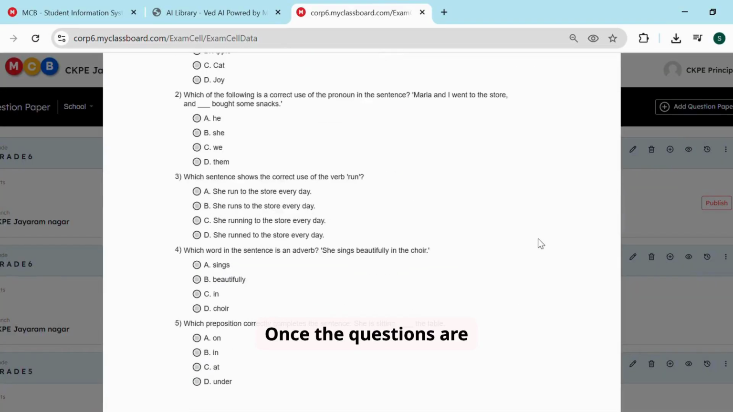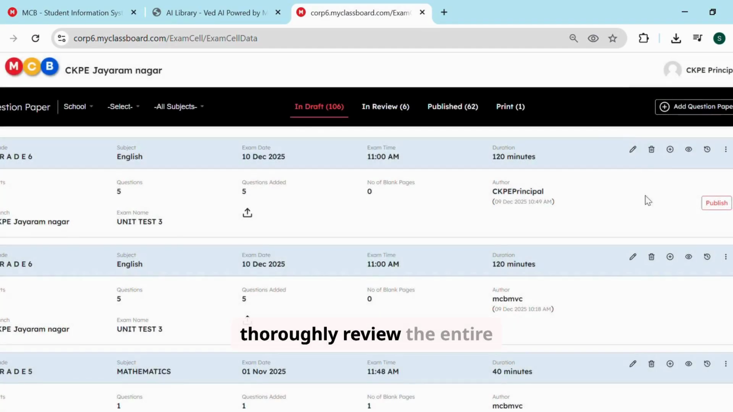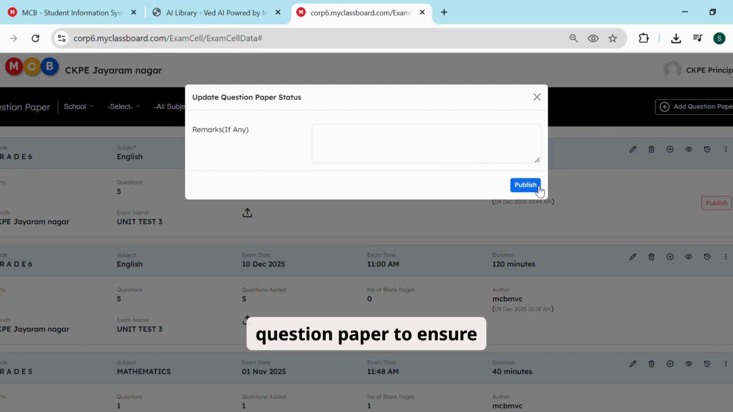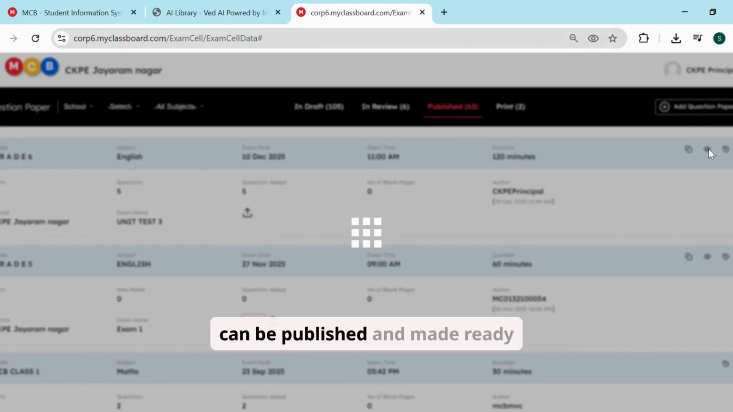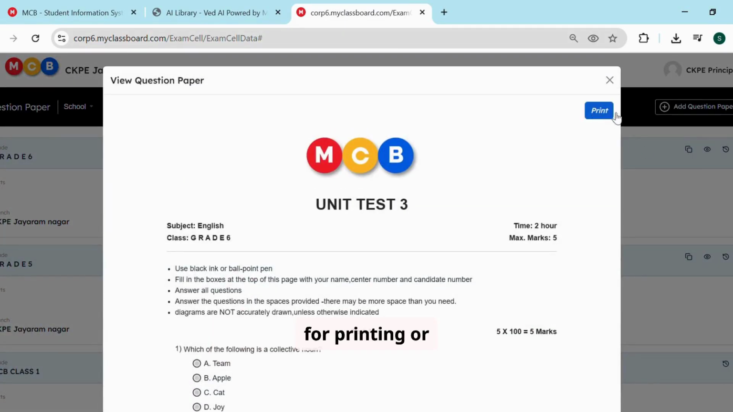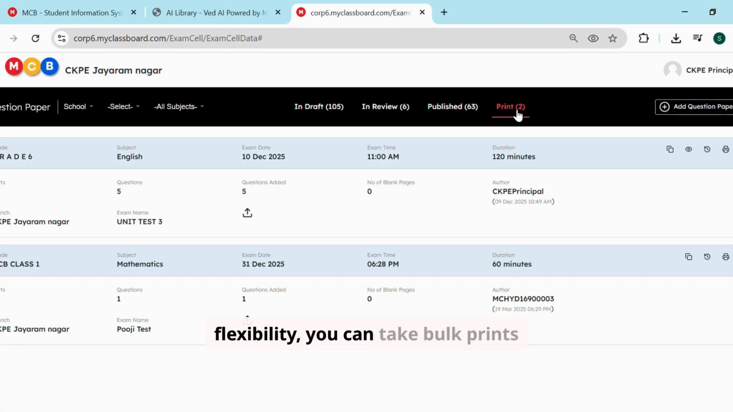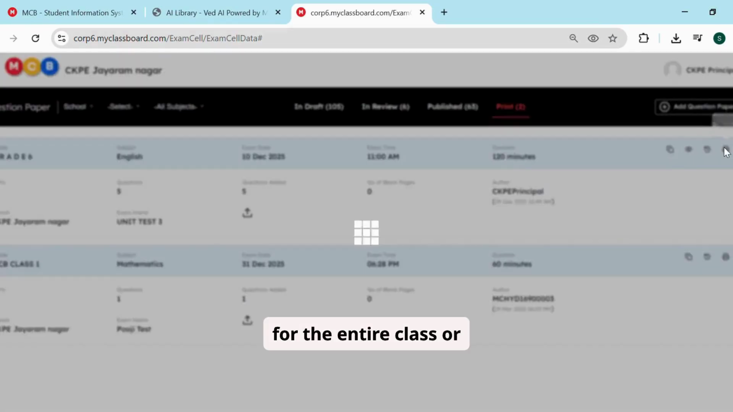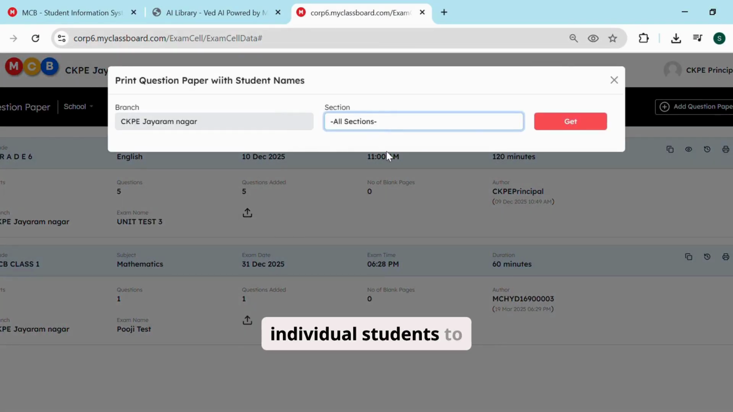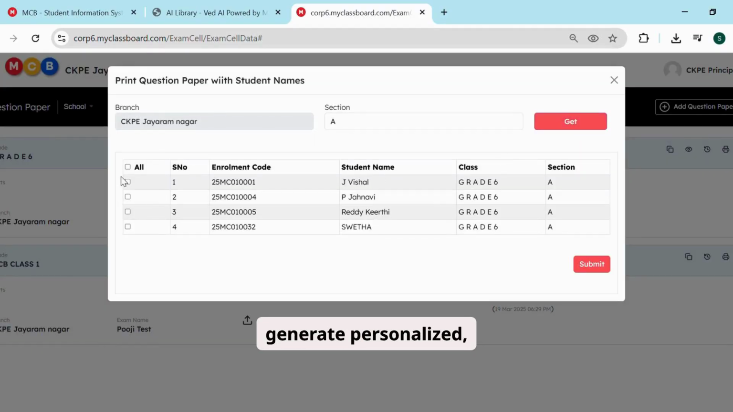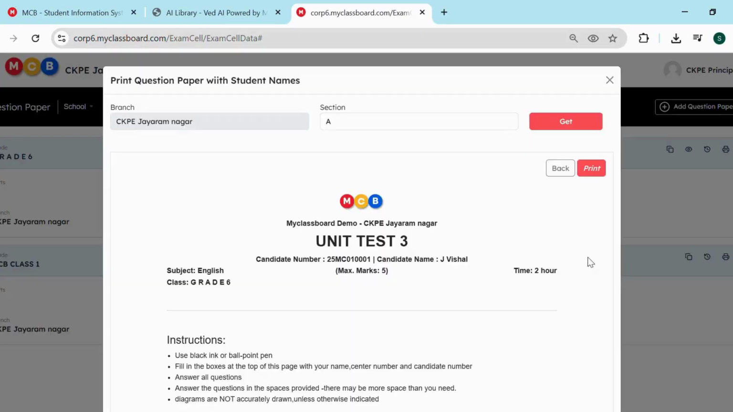Once the questions are added, you have the option to thoroughly review the entire question paper to ensure accuracy, and the question paper can be published and made ready for printing or distribution. For printing, you have full flexibility. You can take bulk prints for the entire class or select specific sections and individual students to generate personalized, student-wise question papers.